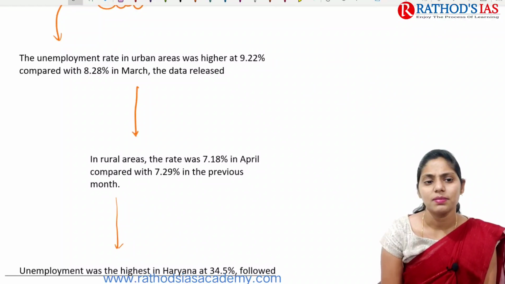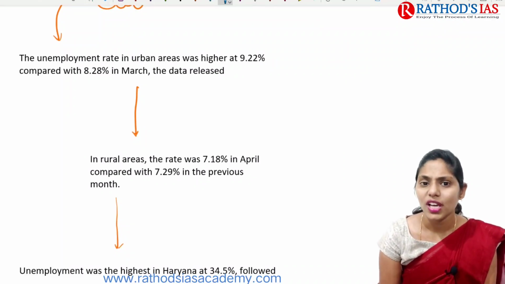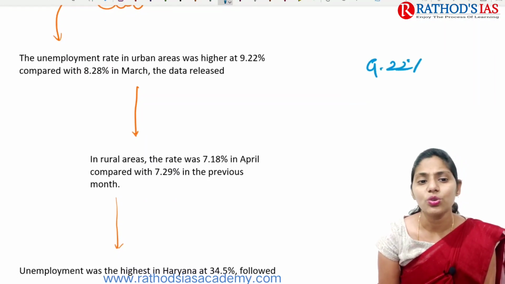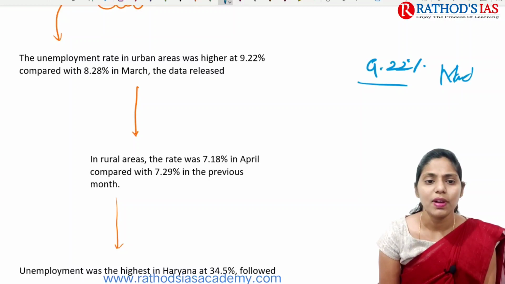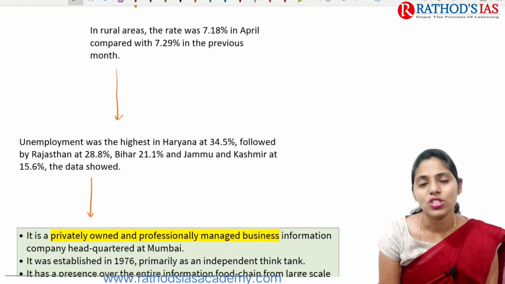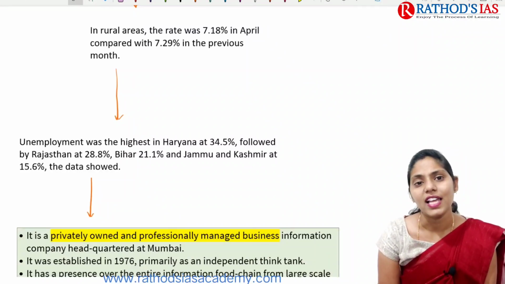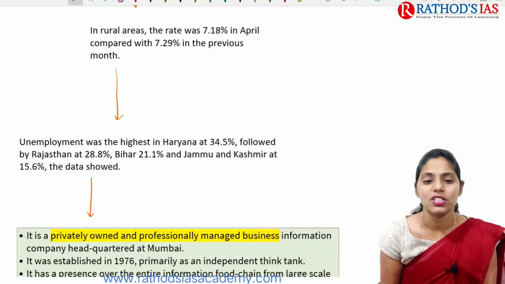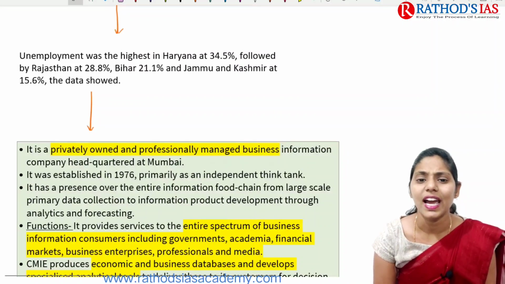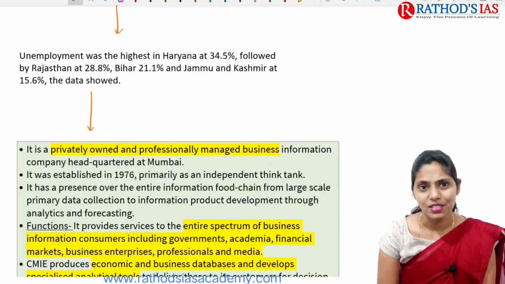If you see the details, it mainly says that the unemployment rate in the urban areas was higher. It is at 9.22% in the month of April, whereas in the month of March it was 8.28%. In rural areas the rate was 7.18% in the month of April, and if you compare with the last month it was 7.29%. The unemployment rate is mainly highest in Haryana, Rajasthan, Bihar, Jammu and Kashmir according to the data.